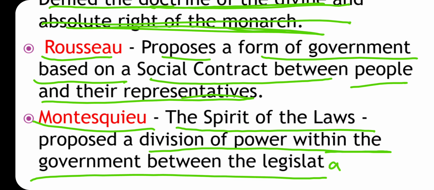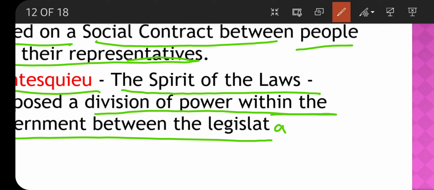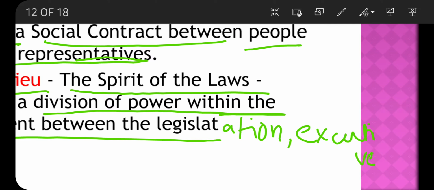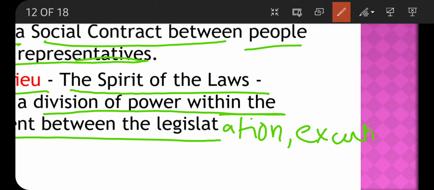Sorry, it was a typing error. Here should be legislature, executive and judiciary.